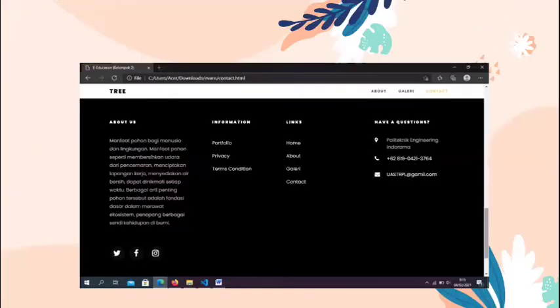And scroll down, we can see a black background, About Us, information, links, and Have a Question, address Polytechnic Engineering Endorama, number 4, and email address wasrpl@gmail.com.